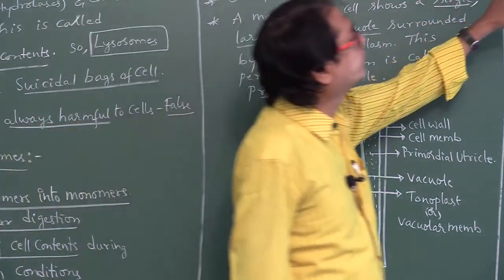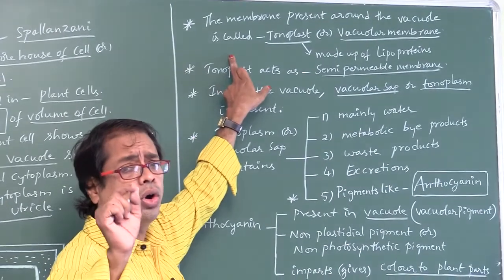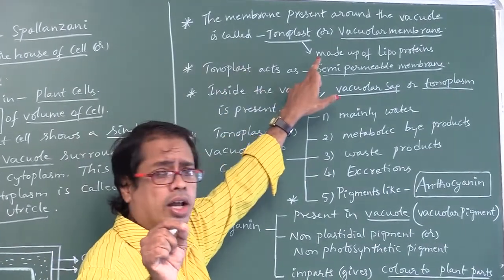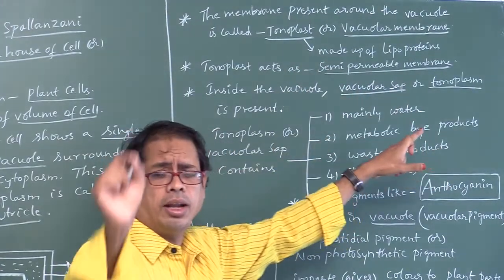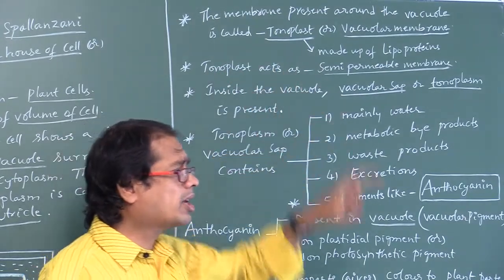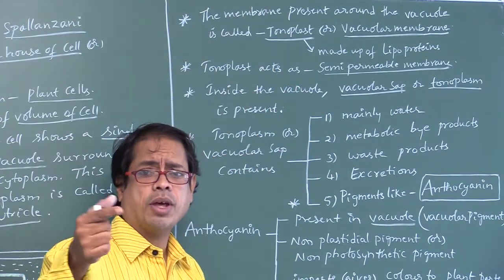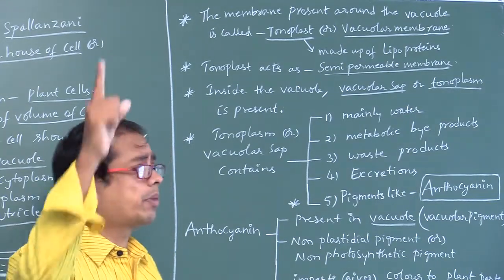Okay, look here. The membrane present around the vacuole is called tonoplast, also called vacuolar membrane. It is made up of lipids and proteins, so lipoproteins. This tonoplast acts as a semi-permeable or selectively permeable membrane.